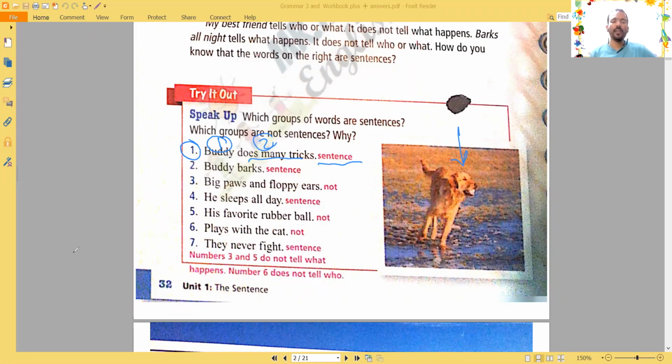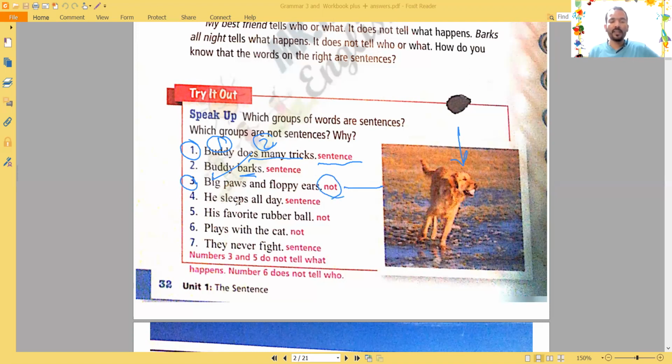Number two, Buddy barks. It's a sentence. Why? Because who barks? Buddy. What happens? Barks. So we know who does the action and the action, or the verb, itself. Number three, big paws and floppy ears. Like big hands for the dog, paws, and floppy ears dropped down like this. What happened to those ears? We don't know. So this is not a sentence.